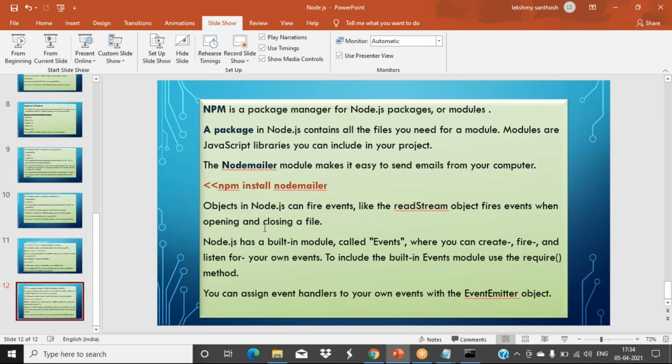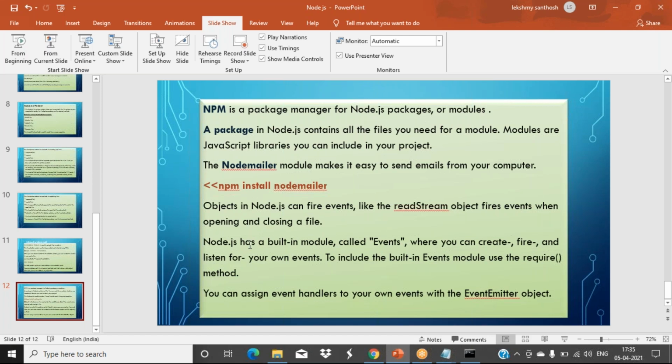One more thing is events. We know what events are. Changing some state of an object is what we call an event. Objects in Node.js can fire events. For example, a read stream object will fire events when opening and closing a file. If you open a file, automatically it will send an event value. If you close that file, you will also get an event value. That is built in.